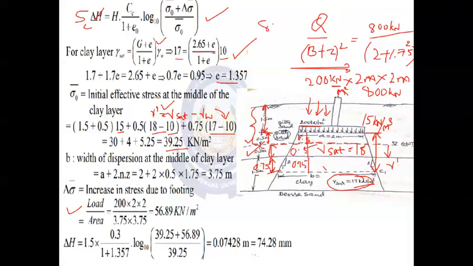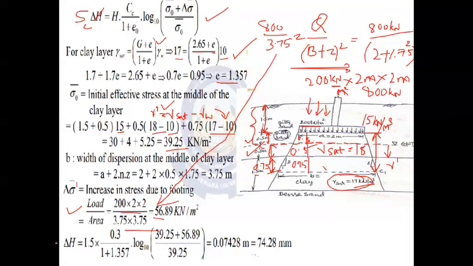So 800 divided by 3.75 the whole square we are considering. The same value which is written over here: 200 into 2 into 2 is 800, divided by 3.75 square. So the final answer is 56.89 kilonewton per meter square, which is the delta sigma dash value, the increment in the applied pressure due to the construction of the new footing there.